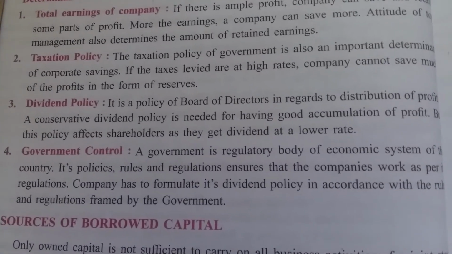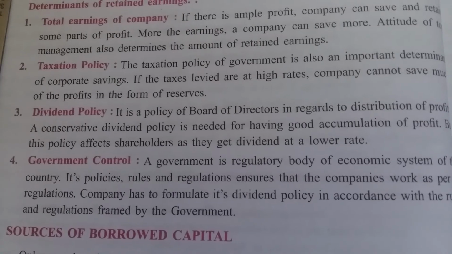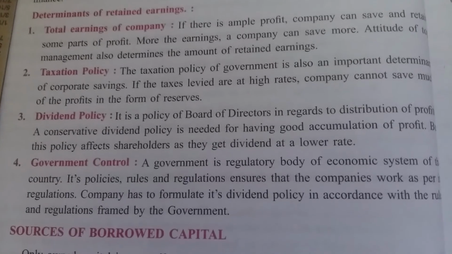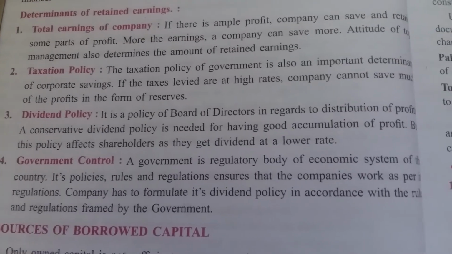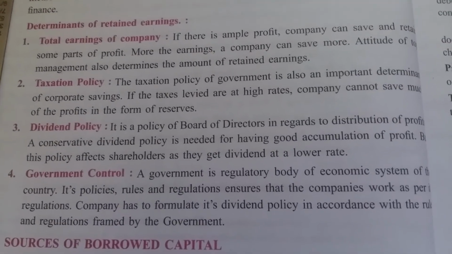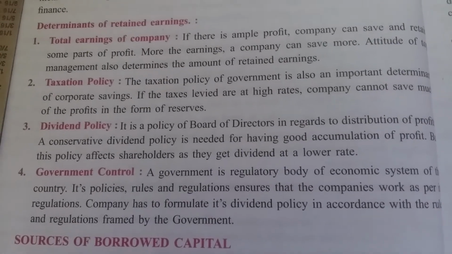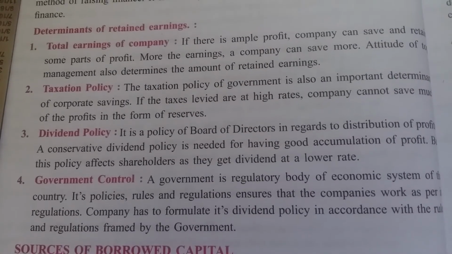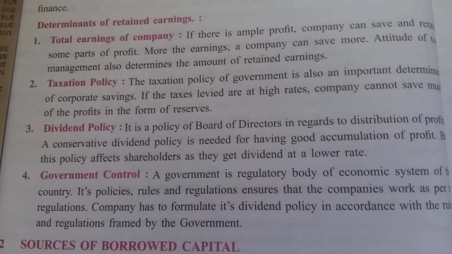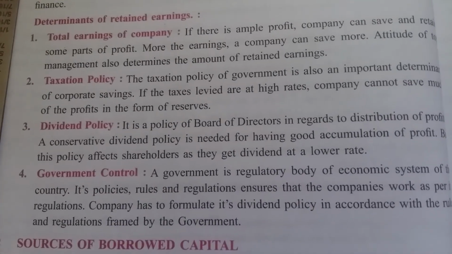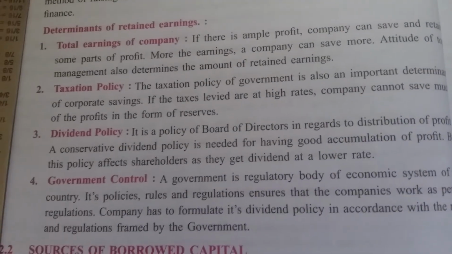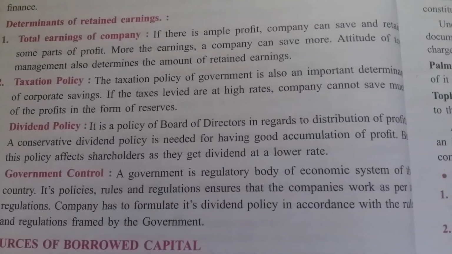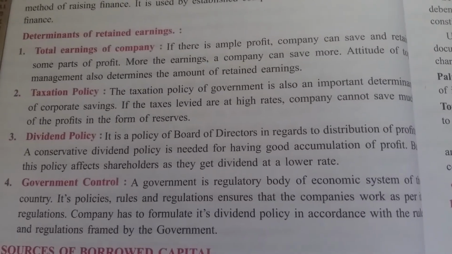And the last factor is government control. What does it mean? The government is the regulatory body of the economic system of the country. Its policies, rules and regulations ensure that the company works as per regulation. If the government decides policies, rules and regulations regarding the working of companies that are not favorable to them, then the company cannot earn more profit. The company has to formulate its dividend policy in accordance with the rules and regulations framed by the government.